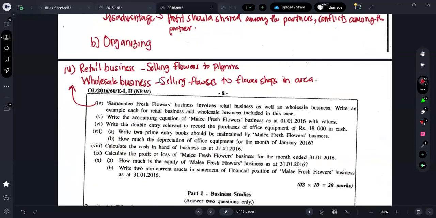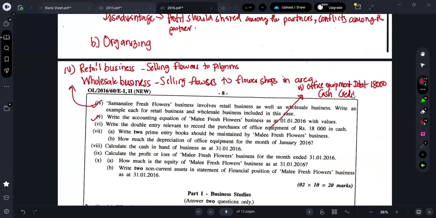Sixth one, what do they ask, guys? Write the double entry relevant to record the purchase of office equipment of rupees 18,000 in cash. Now you are purchasing rupees 18,000 worth of office equipment in cash, no? So what's the double entry? Office equipment debit 18,000. Cash should be what?